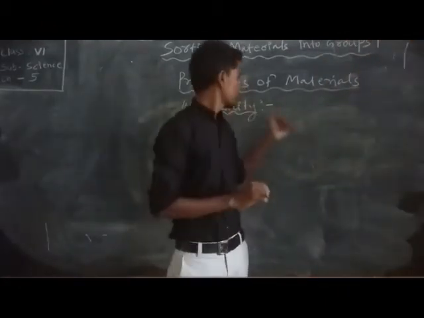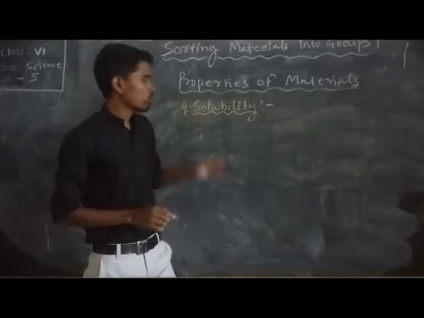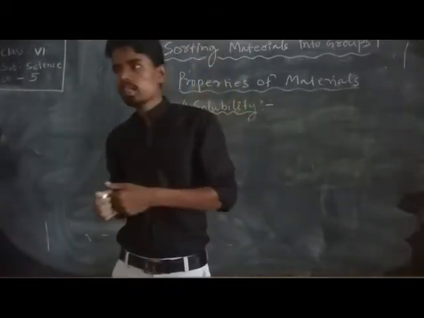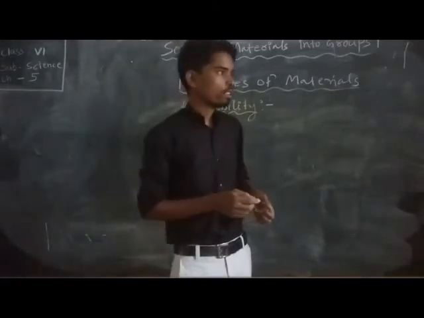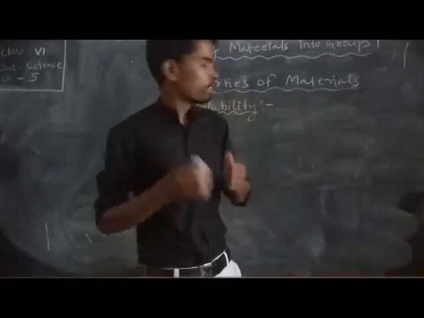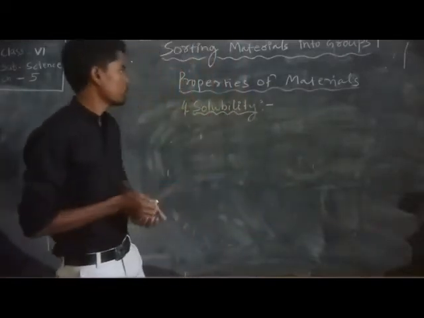Okay, students, so we already know about solubility. Some soluble materials are materials which dissolve in water. That type of substance is called a soluble material. So what are soluble materials?